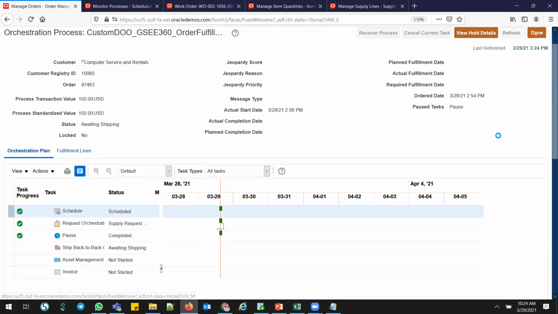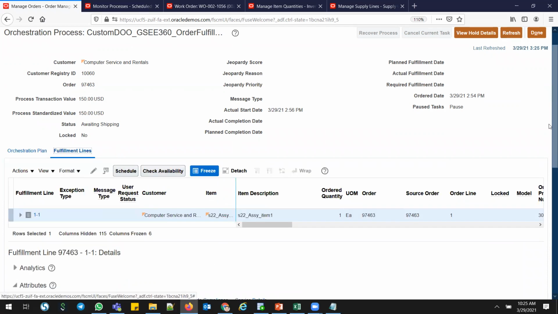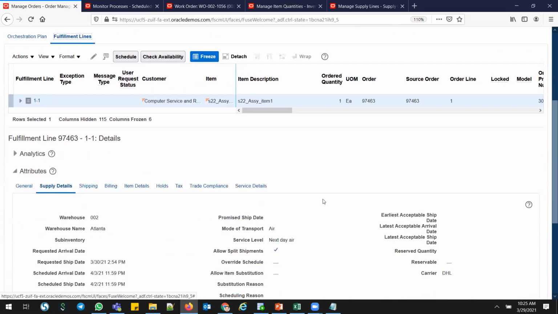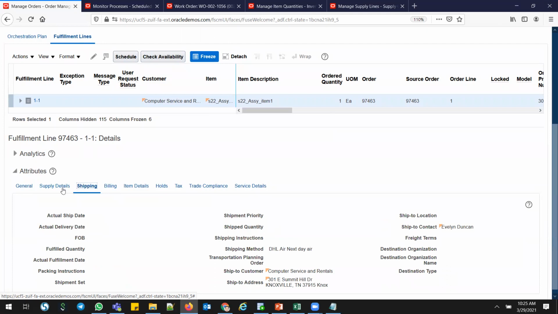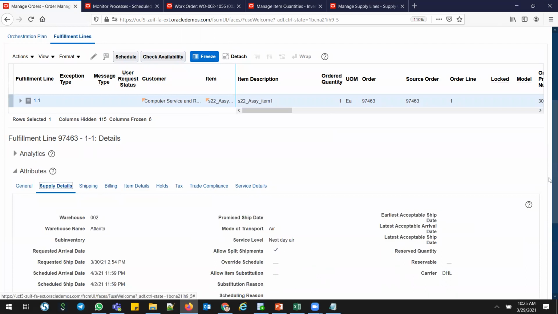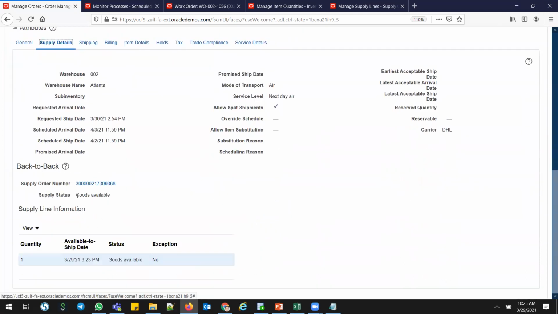Should complete refresh. And fulfillment lines. Supply details. Goods are available.